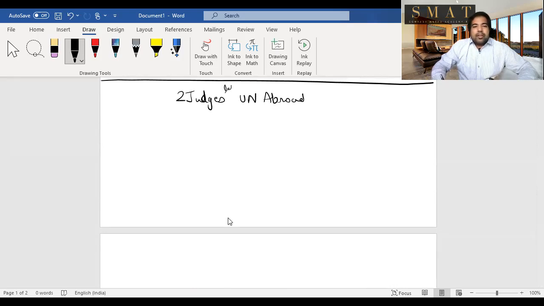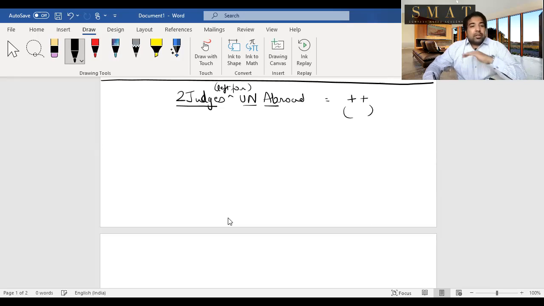Actually, two judges left for UN abroad, but "left for" is silent. So two judges left for UN abroad. See, important people, we can't tax their allowances. Hence, these two judges who left for UN abroad, we are not taxing their allowances. So in their case, if you give them allowance, will you add them? Yes. Will you minus the entire thing? Yes. That means everything is non-taxable here, everything is exempted here.